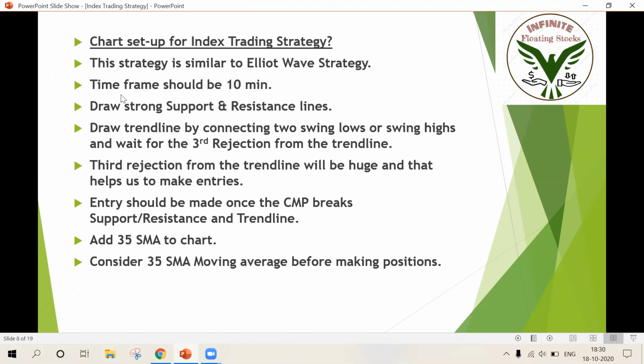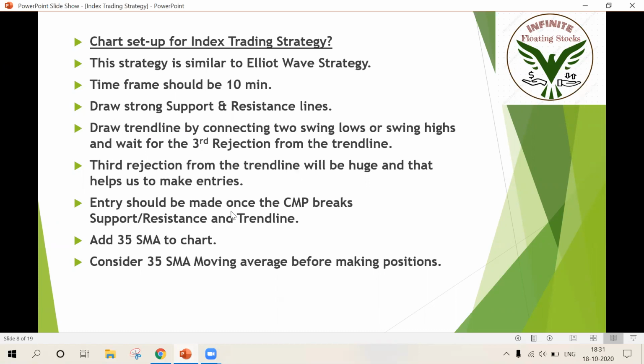Okay, and the time frame should be 10 minutes. Draw strong support and resistance levels, and draw a trend line by connecting two swing lows or swing highs, and wait for the third reaction from the trend line, because the third reaction gives you a huge rally which will help us to make positions.